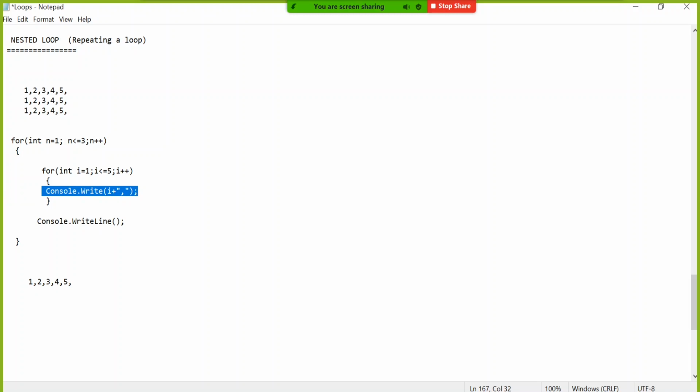So it displayed 1 comma, then 2 comma, then 3 comma, then 4 comma. As long as it is displaying 1 comma, 2 comma, 3 comma, 4 comma, 5 comma, it will not come outside of this highlighted area. When it displays 5 comma as well, then the internal loop iterations get over. Understand it carefully. Internal loop, all 5 iterations get over.